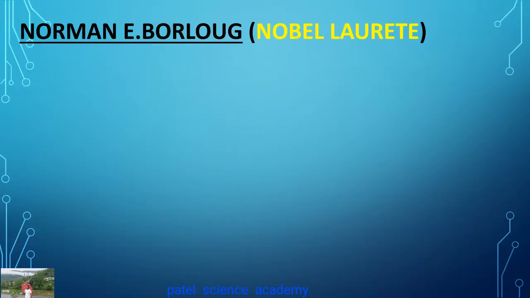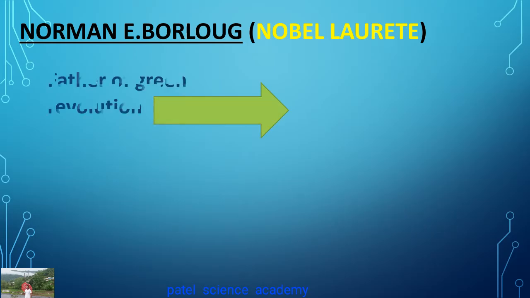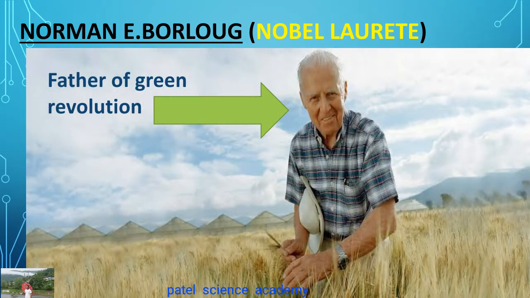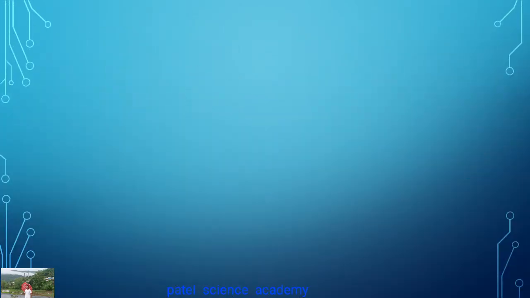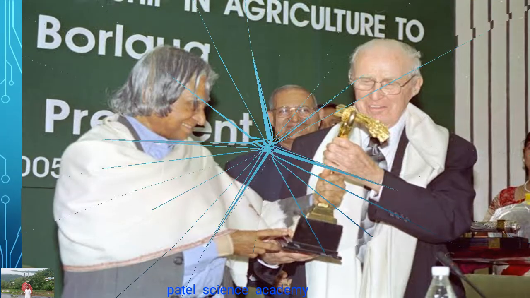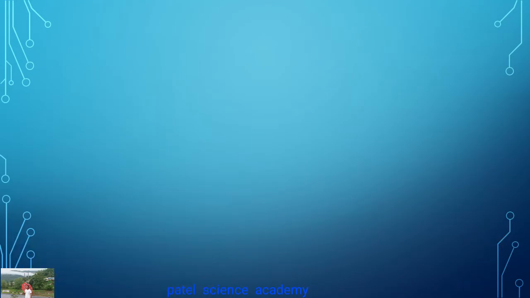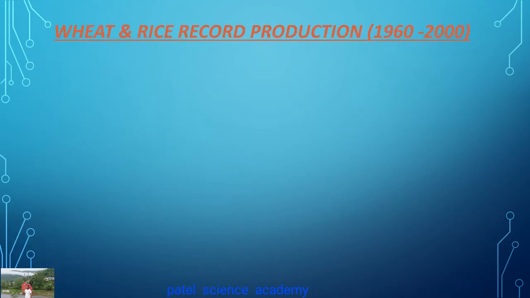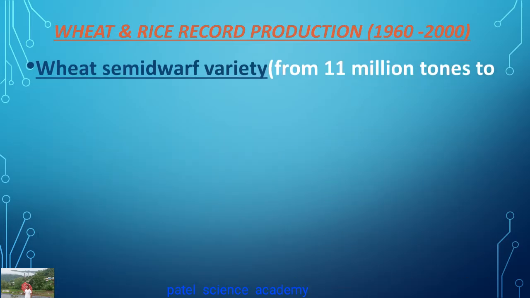Norman E. Borlaug, a Nobel laureate, is known as the father of the Green Revolution. Wheat and rice record production between 1960 and 2000 has been recorded.